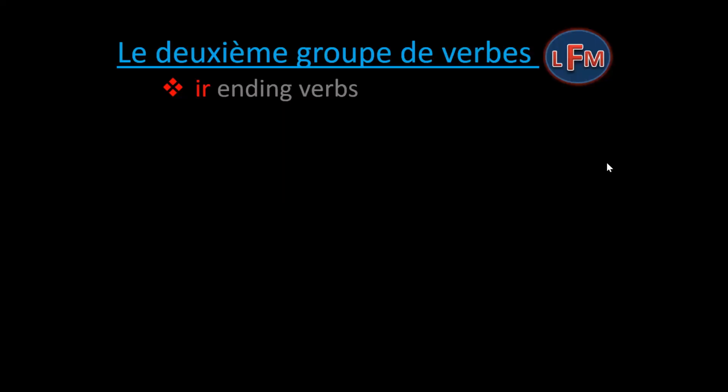Now we move on to the next group of verbs, the deuxième group of the verb, which is IR ending verbs. IR verb group is the second most common group of verbs. For example, finir, which means to finish. To form the present tense of a regular IR verb, drop the IR of the infinitive to get the stem, which is fin, and add the present tense endings specific to IR verbs.